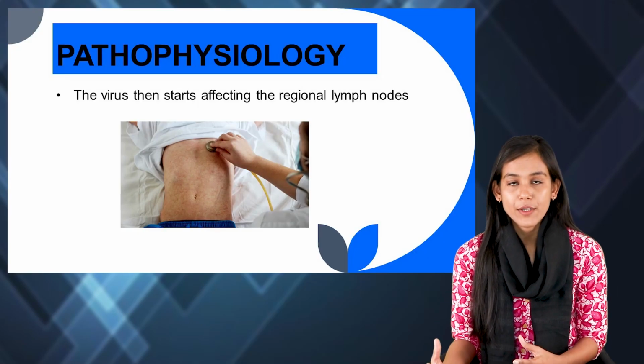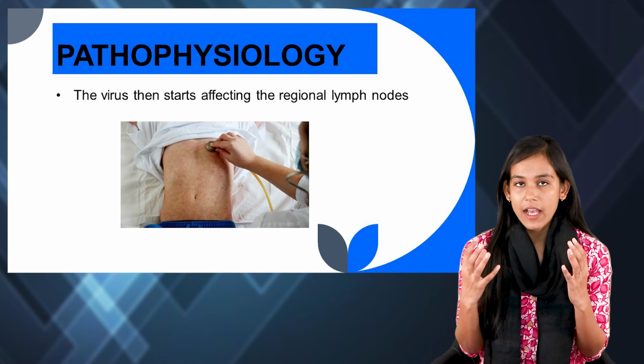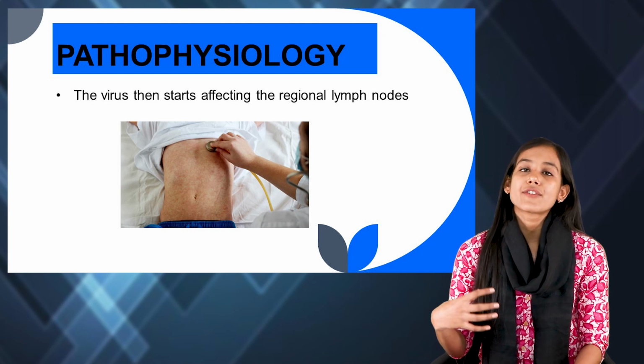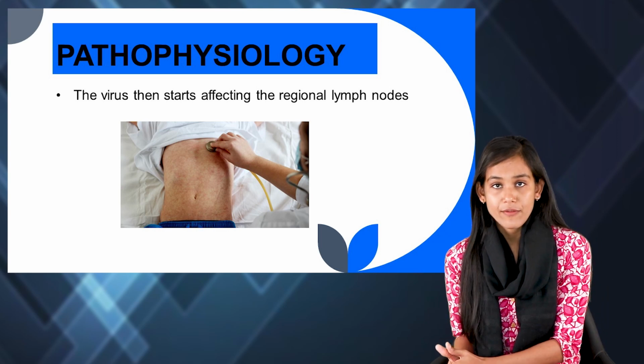So what would happen next? Now next we have our dendritic cells and our macrophages. Alveolar macrophages are there. So these would come and pick up this measles virus, and these alveolar macrophages or the dendritic cells would carry it from the local tissue of the lungs to the regional lymph nodes.